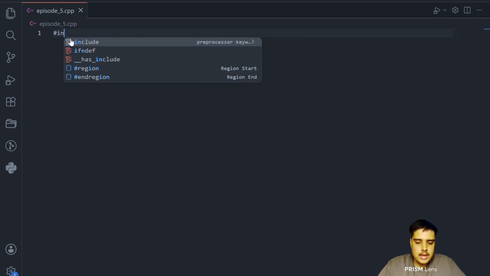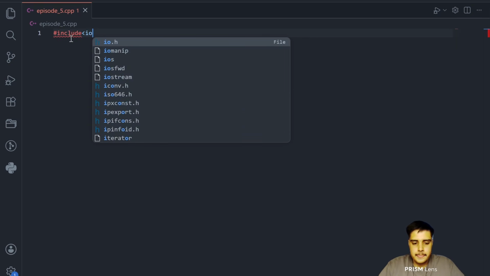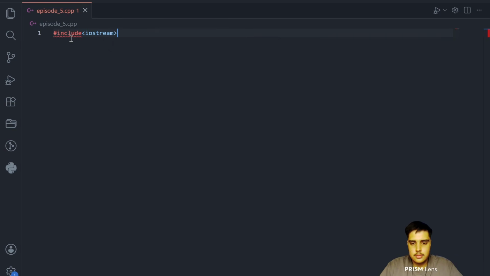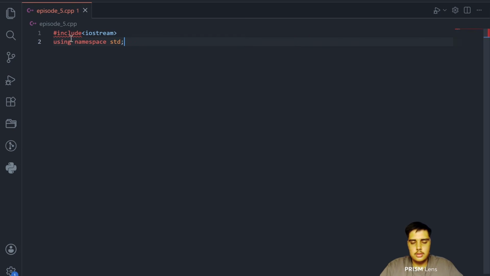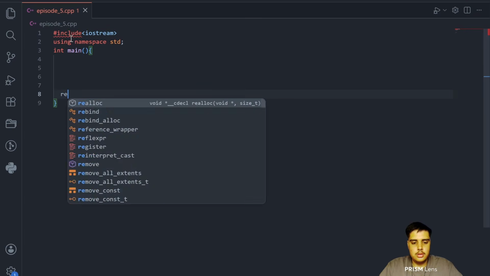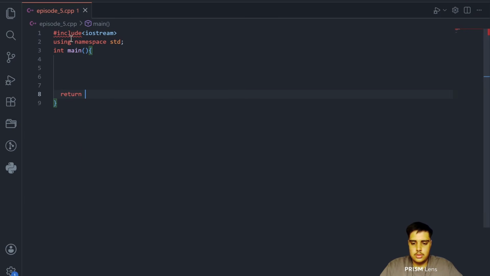So #include <iostream>, using namespace std, int main, return 0. So let's say for this question to work, firstly we have to do it for the while loop. We will simply say int n and i equal to 1.